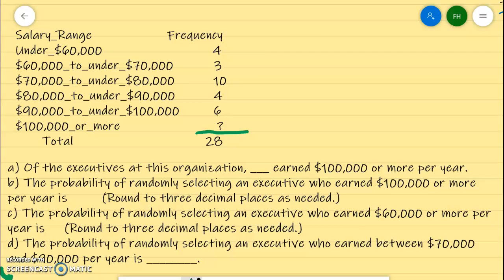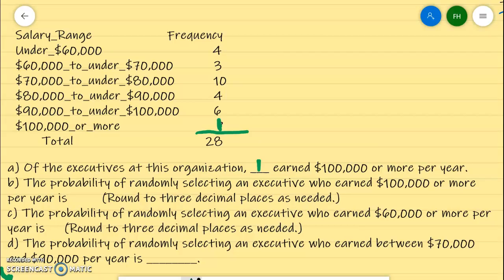Okay, this is still section 4.1, classical, empirical, and subjective probability. I'm going to go through question 8 a little bit slower than I did in the last video. For the first question, of the executives at this organization, how many earned $100,000 or more per year? Well, we have 7, 17, 21, 27, so that would only leave 1 here. So the answer to A is 1.